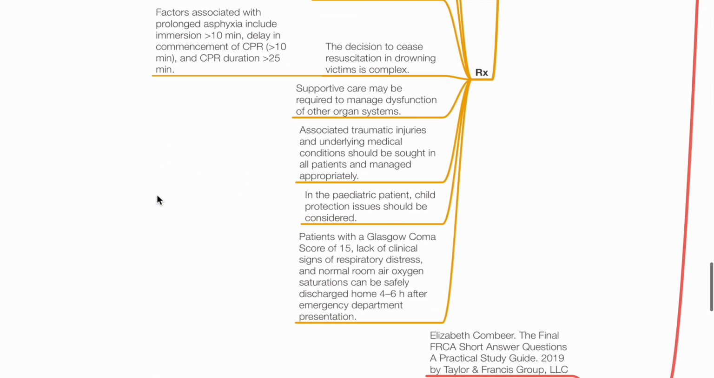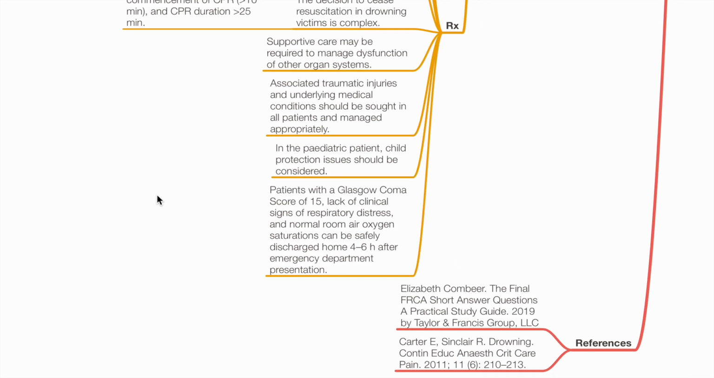Supportive care may be required to manage dysfunction of other organ systems. Associated traumatic injuries and underlying medical conditions should be sought in all patients and managed appropriately. In pediatric patients, child protection issues should be considered. Patients with a GCS of 15, lack of clinical signs of respiratory distress, and normal room air oxygen saturations can be discharged home 4 to 6 hours after emergency department presentation.